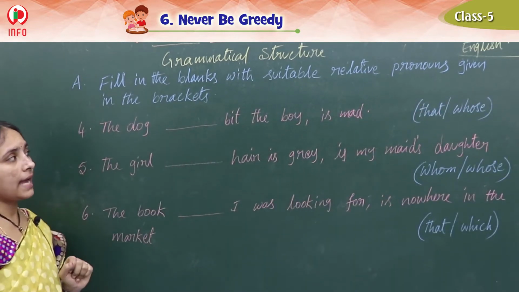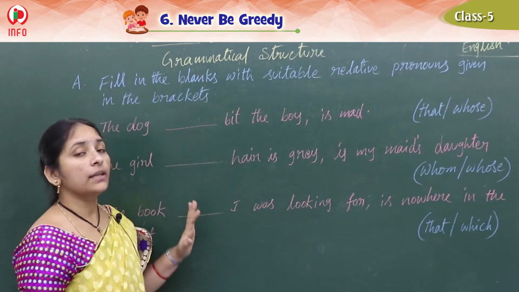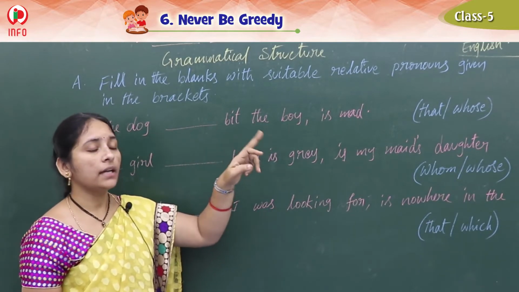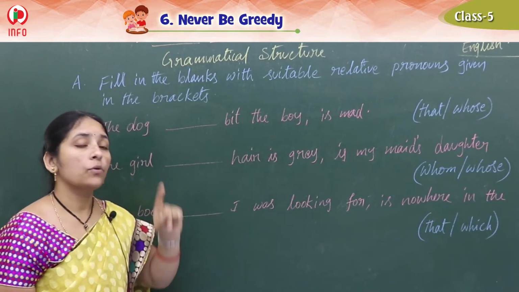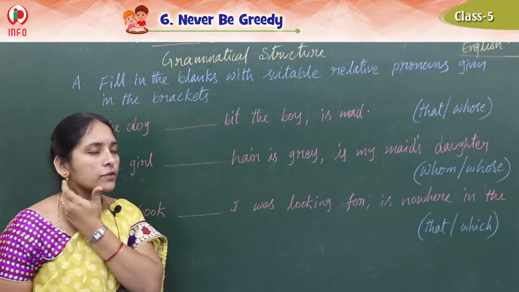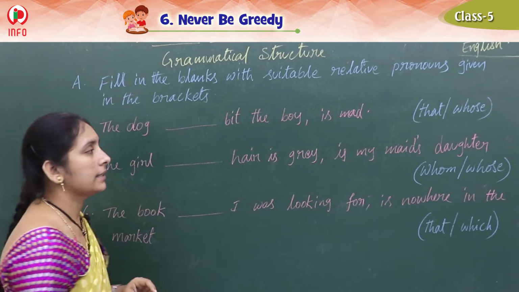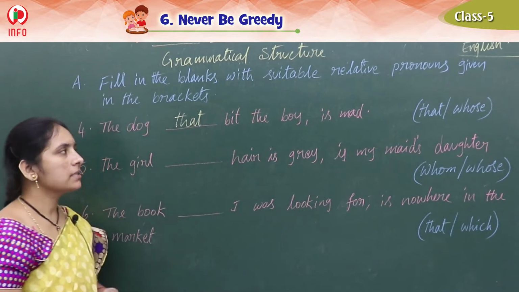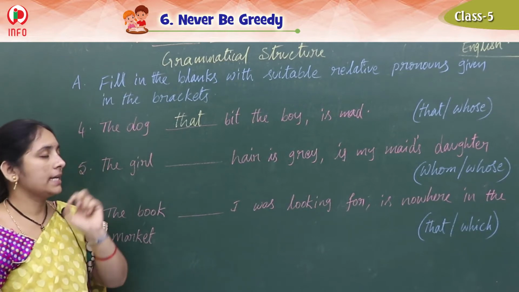Next one, the dog dash bit the boy is mad. So who bit the boy? The dog. So that is mad. So here that or whose. Which is mad? The dog. So the dog that bit the boy. Whose do we use for people. But here dog is a thing we can call it. Of course, people in the sense of human beings. But here we take it as a thing. That's why that we can use for human beings or animals. Okay. So the dog that bit the boy is mad.